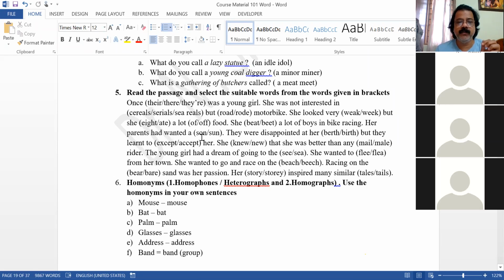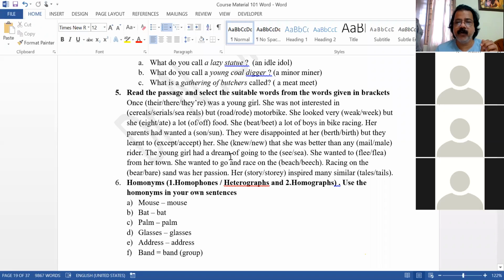But they learned to accept. She knew that she was better than any male. KNEW. And she was better than any male rider. MALE, right. Sure.